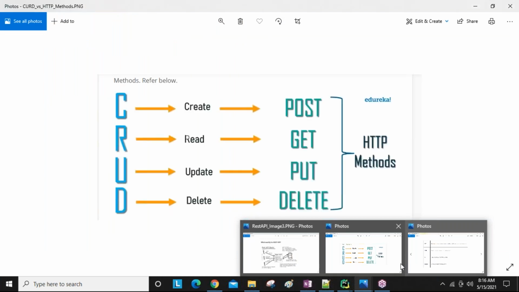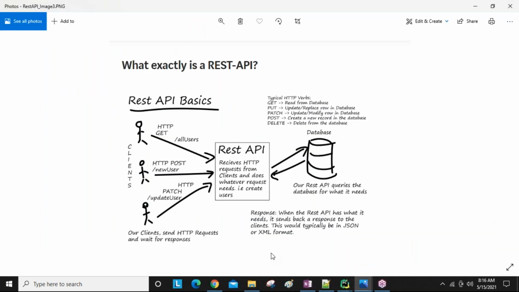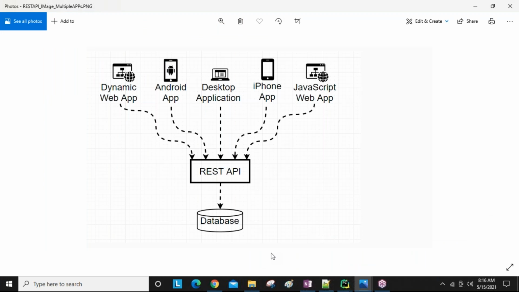Sir, hello. Yeah, I'm giving a reply to you only, madam. You are asking what the difference is between Django and REST API, am I right? Yes, sir.